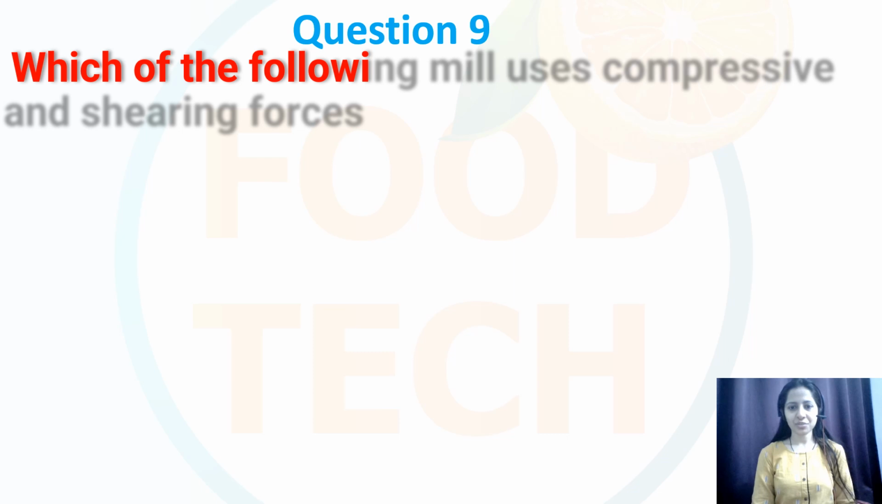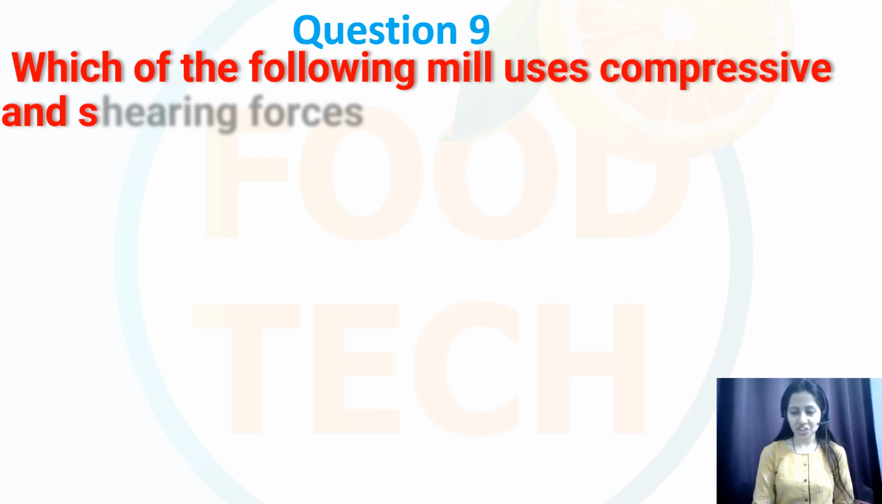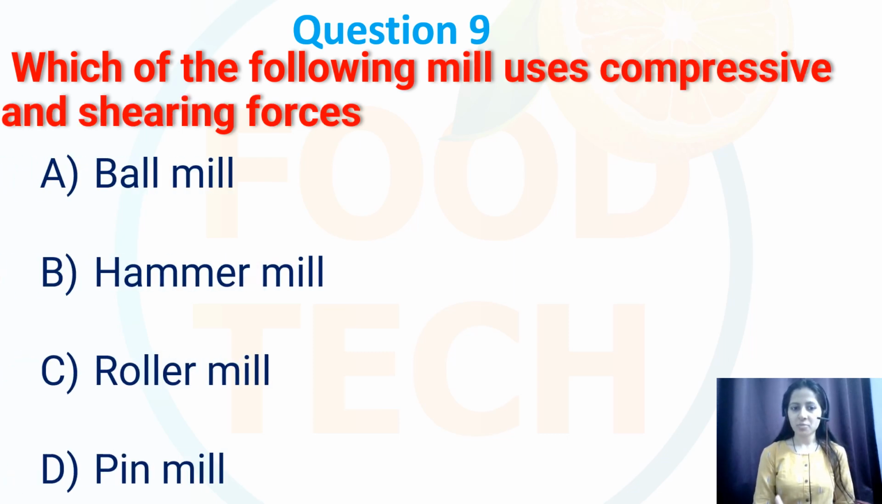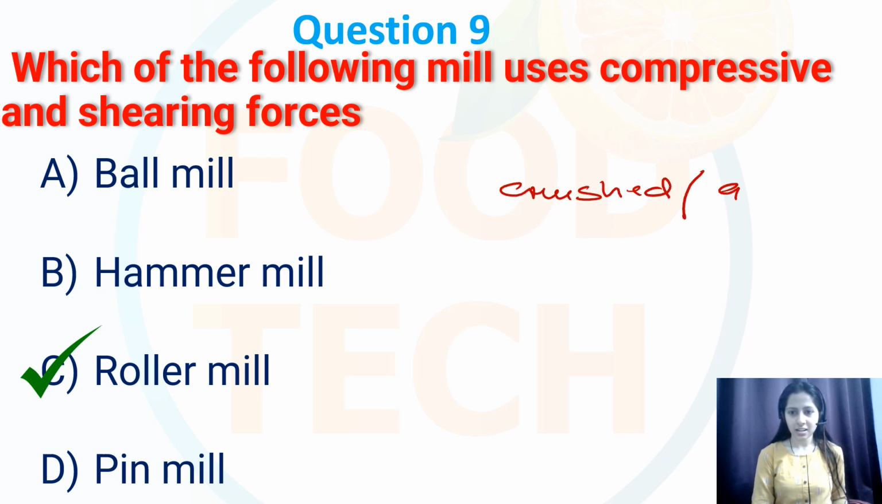Question number 9. Which of the following mill uses compressive and shearing forces? So options are ball mill, hammer mill, roller mill or pin mill. So correct option is C, that is roller mill. So in roller mill, the materials are crushed or ground by the action of the cylindrical rollers, which can rotate on their own axis and also in a fixed position around the central axis.